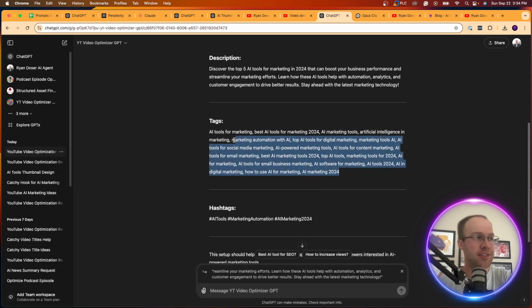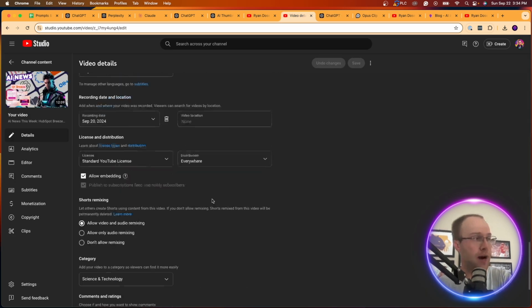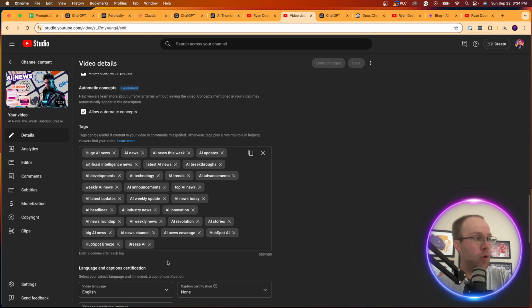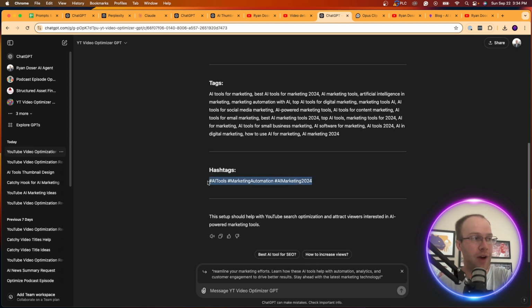It also generates tags, right? And I have to set the parameters where it's a maximum of 500 characters. Because if you're doing YouTube video optimization, you do know that it can only be up to 500 characters for YouTube tags. It won't let you exceed that. So I have that parameter set where it has SEO optimized tags based on my keyword that doesn't exceed 500 characters in total length. I also have hashtags set up.